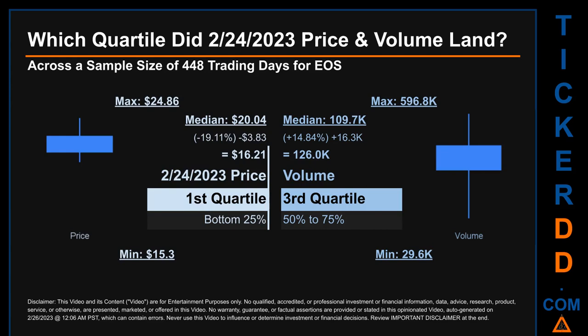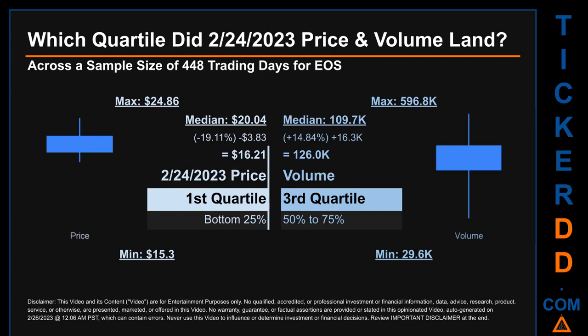Within that price range, February 24, 2023 price, of $16.21, landed within the first quartile, meaning it was within the bottom 25% of all sampled end-of-day prices. The day's volume landed within the third quartile, that is within the 50% to 75% range of all sampled daily volume, which saw a max daily volume of 596.8 thousand and a minimum of 29.6 thousand.